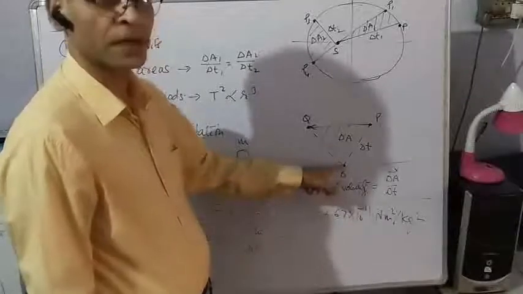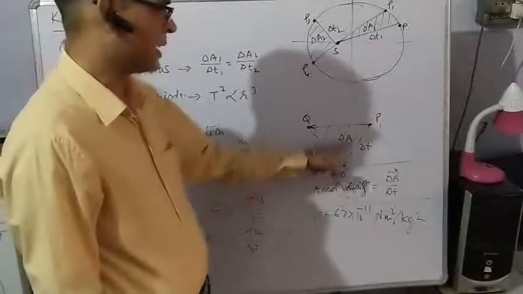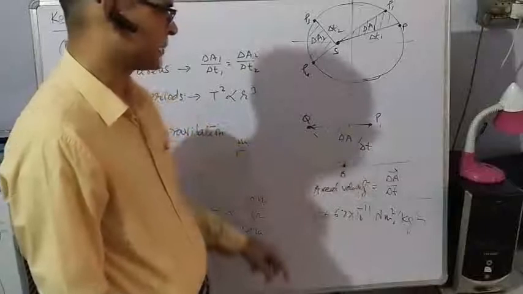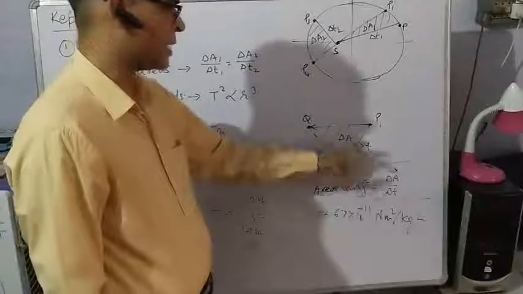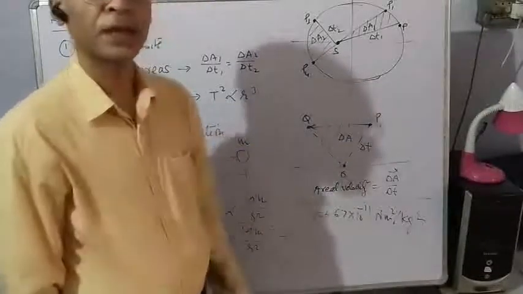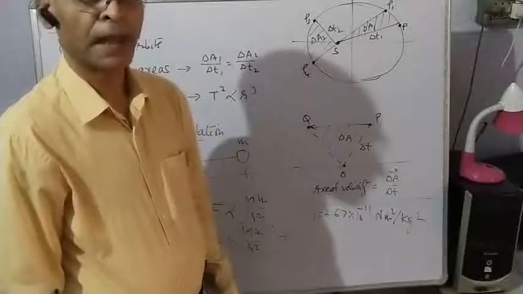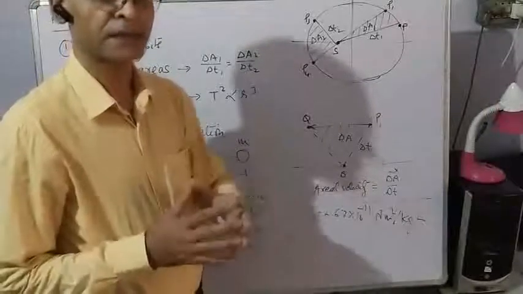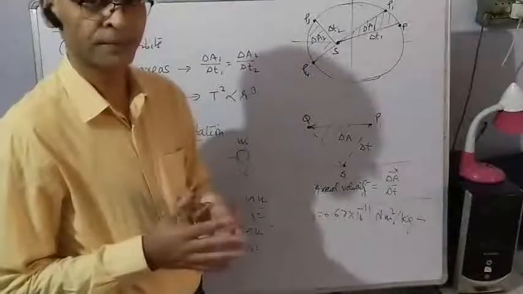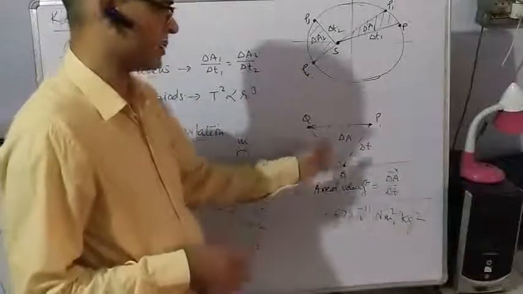I suppose you are understanding the figure. And the time taken is delta T. So delta A upon delta T is called aerial speed, and if this aerial speed is considered in vector form, it is called aerial velocity.